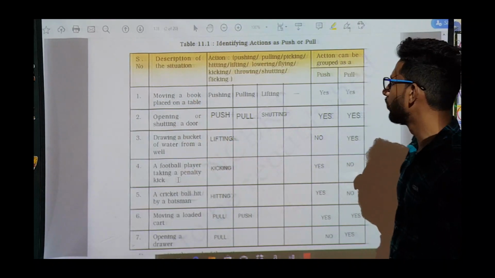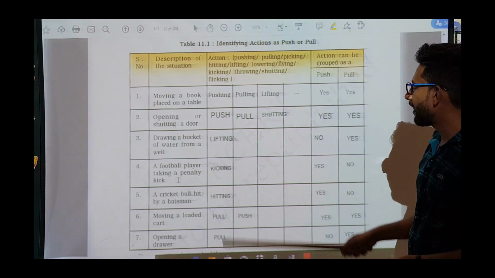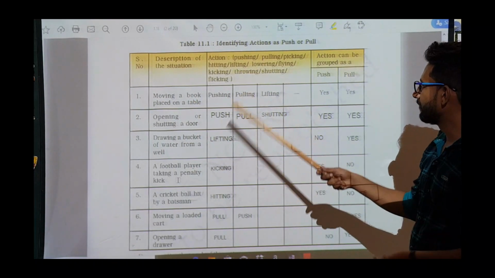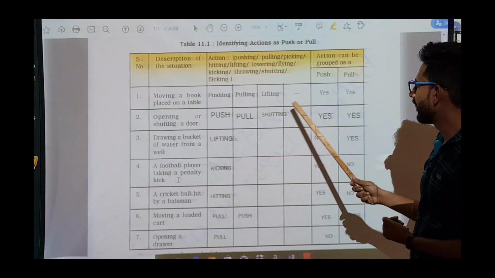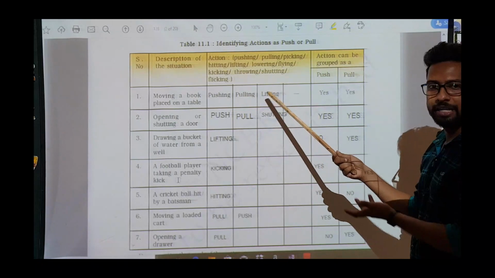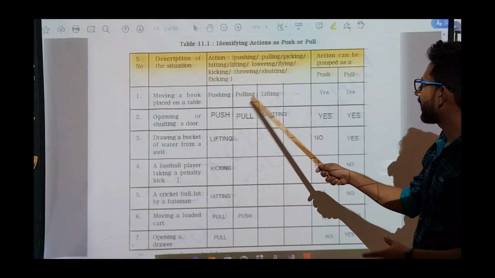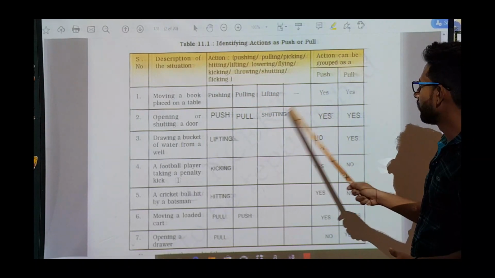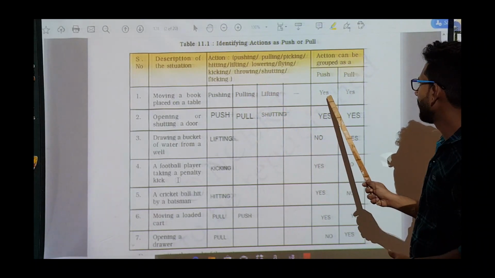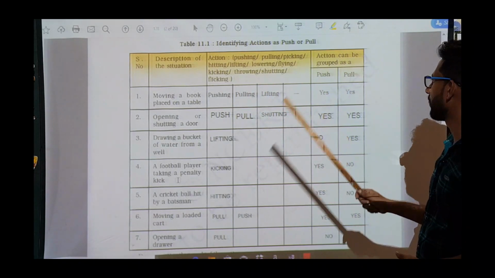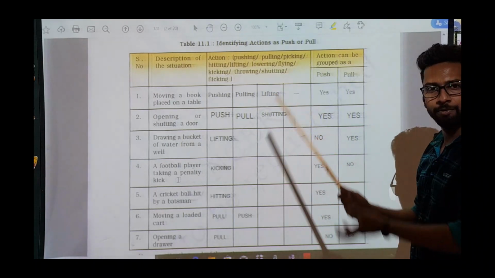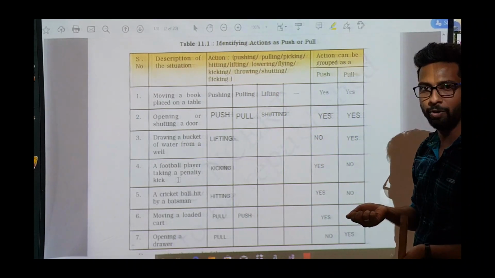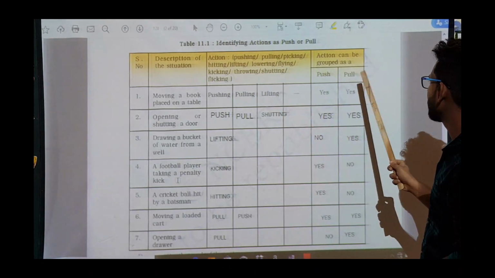First one, moving a book placed on a table. Some of the examples are given. We can push the book, pull the book, lift the book. All the three are already given in the textbook. So we can categorize these activities as push and pull. Pushing is also there, so we have written yes in this column. And pulling is also there. Yes. And lifting is also an example for pulling. Actually, lifting means we are pulling that, so that also can be written as pull.